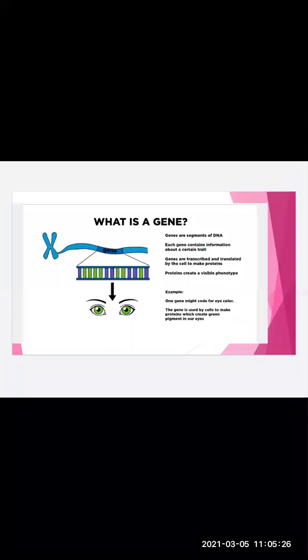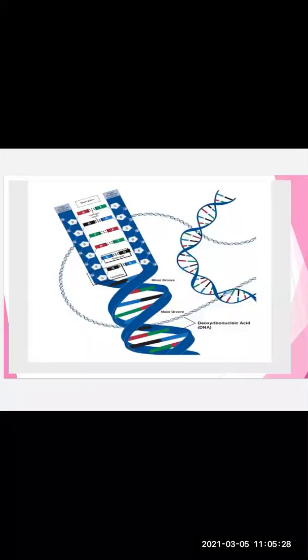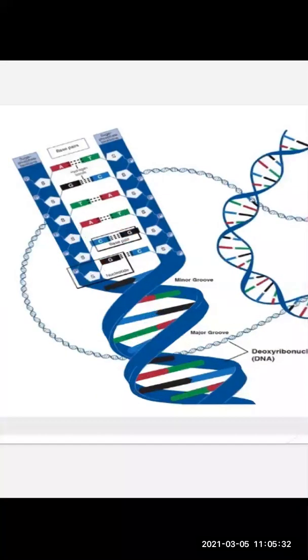Now here, there is one more slide. What you can see over here is the deoxyribonucleic acid. There is one more thing occurring over here. When adenine and thymine are bonded, and guanine and cytosine are bonded, in the next strand you can see adenine has changed its place and thymine has changed its place.